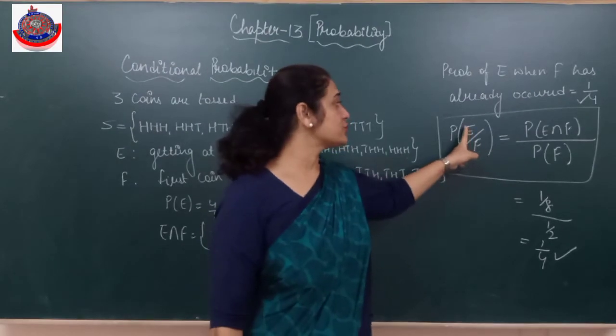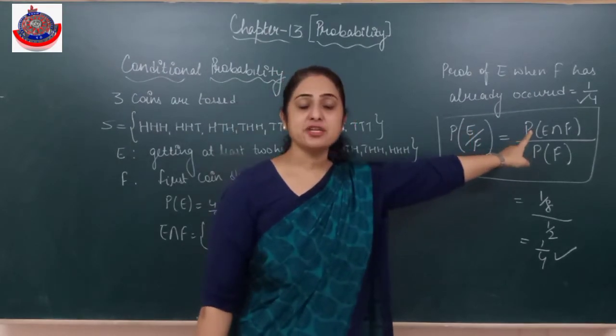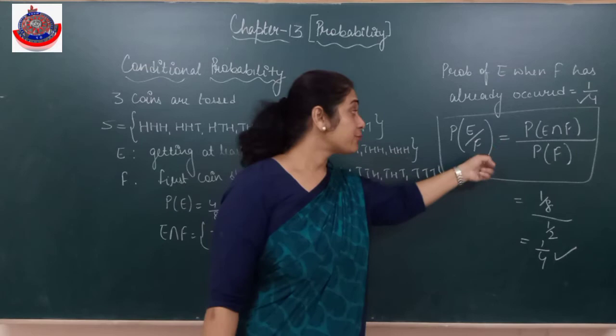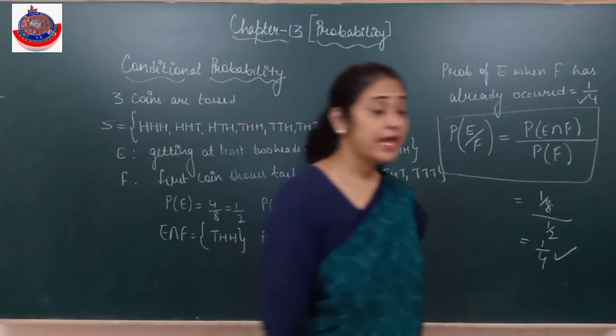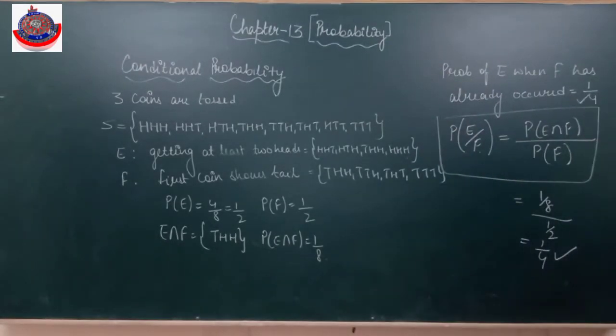जो भी होगा, यहाँ सपोज A अपॉन B है तो probability of A intersection B अपॉन probability of B, the probability denominator would be of condition जो already occur हो चुका है. Is it clear? I hope it's clear to everyone. Now we'll do the properties of this conditional probability.